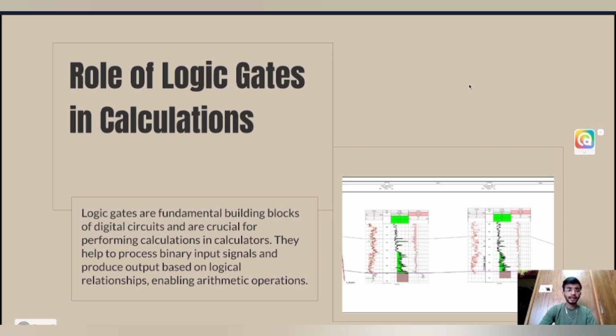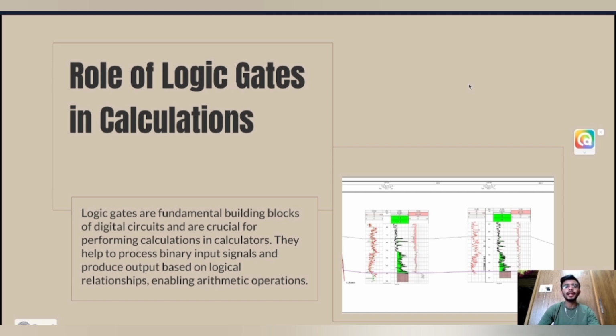These gates like AND, OR, NOT, and XOR combine input signals and produce output signals based on specific logical rules. By connecting these gates in various combinations, calculators can implement functions like addition, subtraction, multiplication, and division.